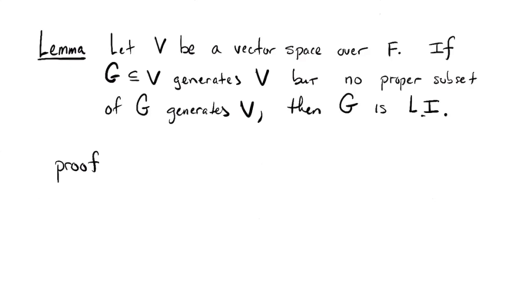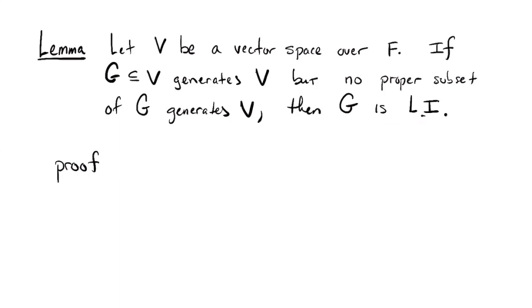Okay, so to motivate the definition, I've decided to state this lemma. So what does the lemma say? If you take a generating set of a vector space, so you take some set that spans V, but this is a special generating set such that no proper subset of it would span V. So it's a minimal spanning set in that sense. And the lemma is that it would always have to be linearly independent. We talked about earlier that I'm interested in these minimal spanning sets, a set that spans but is as small as possible. And this lemma is that such a set would always be linearly independent.